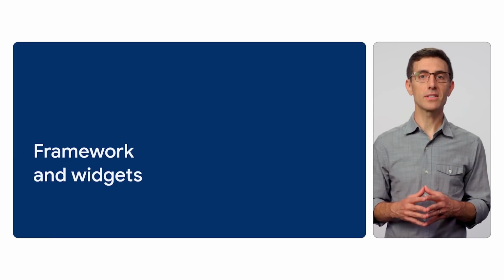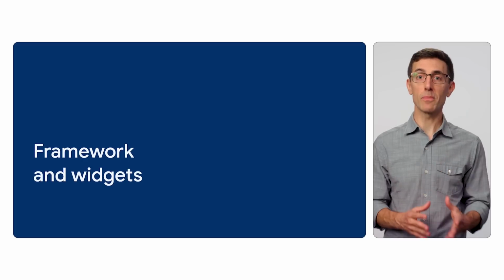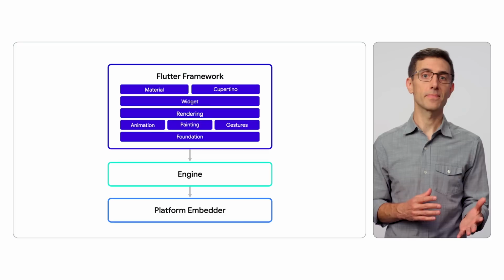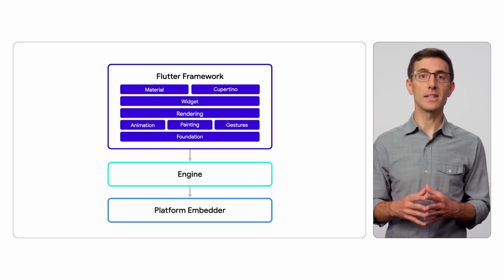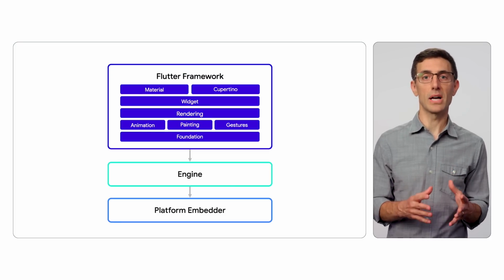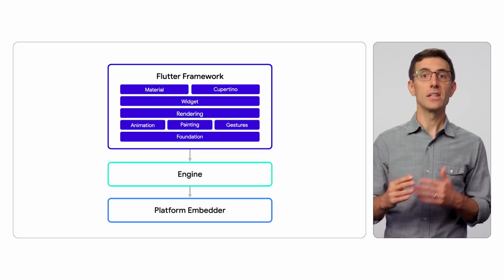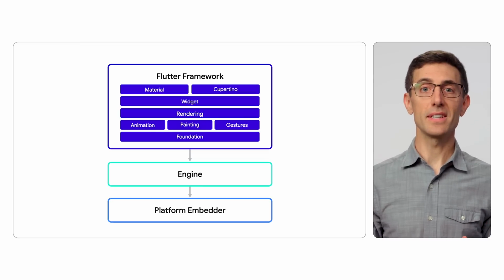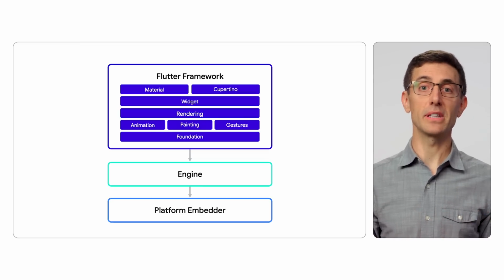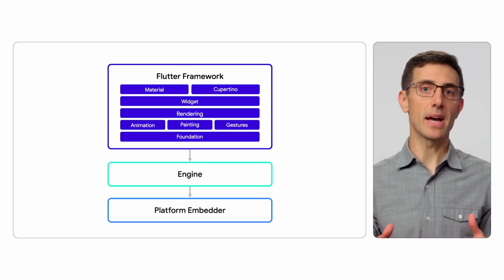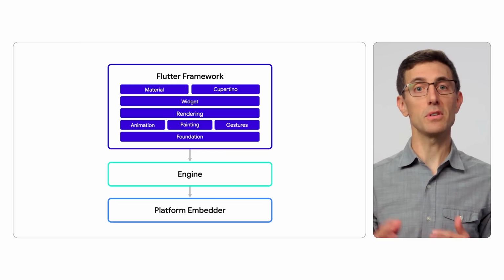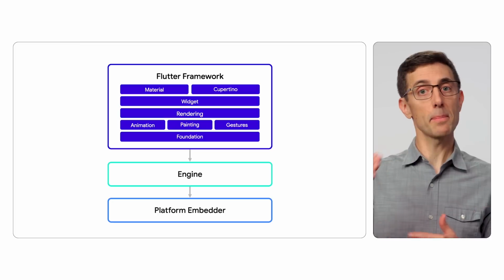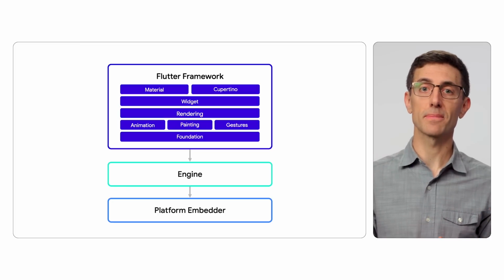Before we do that, let's talk a little bit more about our framework, which is the set of APIs you use to build UIs. One of the things we've focused on in the framework is giving you the building blocks organized into layers to build the design vision you or your designer might have. Flutter was designed to give you a lot of power and flexibility and lets you access an escape hatch to go down one level if you need to for further customization. Or you can build on top of the framework and use the bundled widgets.